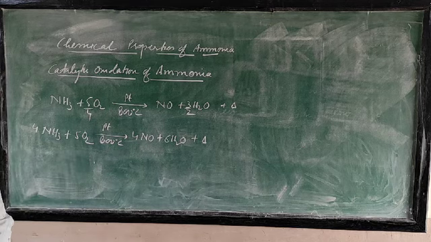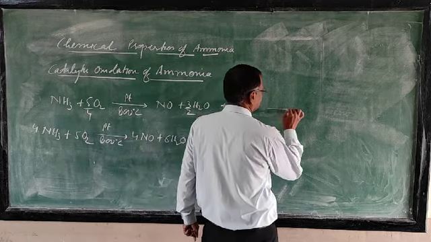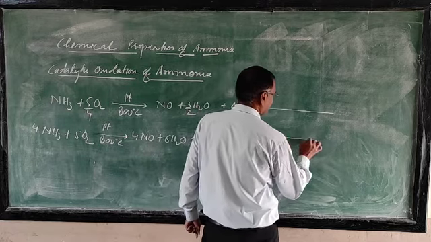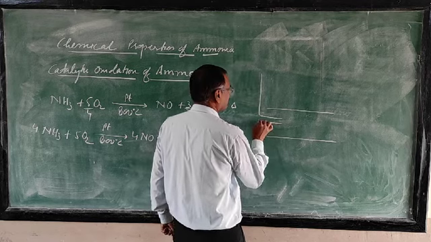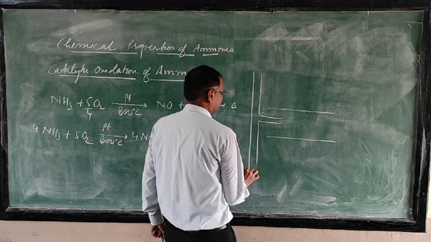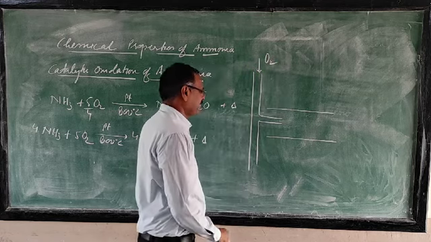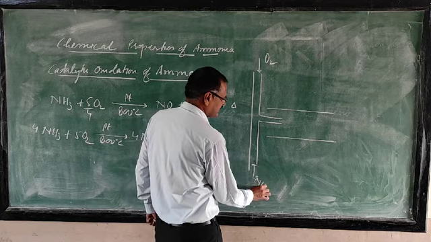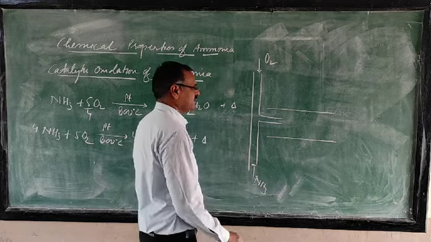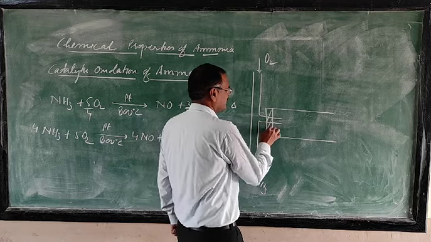Now in the diagram, just see, this combustion tube is there. In this combustion tube, from this point we supply oxygen, and from this point we supply ammonia gas. Then this one is closed.